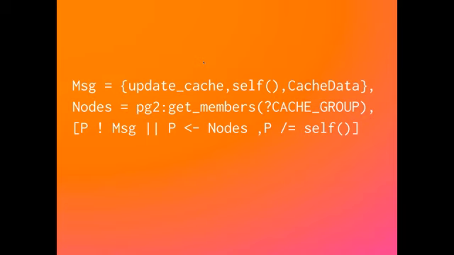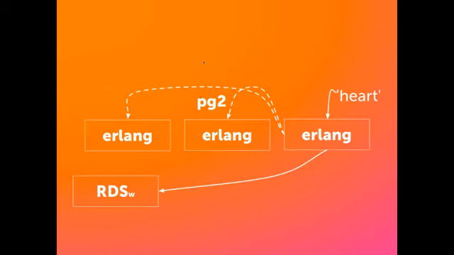So in practice, what does that look like? A heart comes in to an Erlang node. PG2 has the actual process ID on all the other servers. We write that to disk. RDS is like the MySQL database. In this case, at this point, it might go to some other databases too, but it gets written to the database.